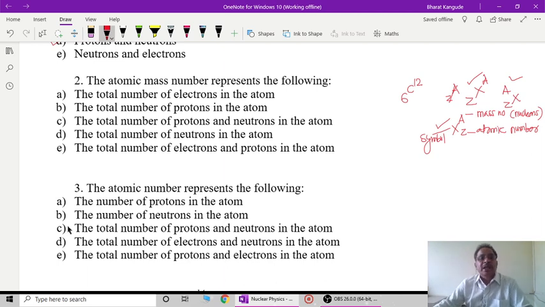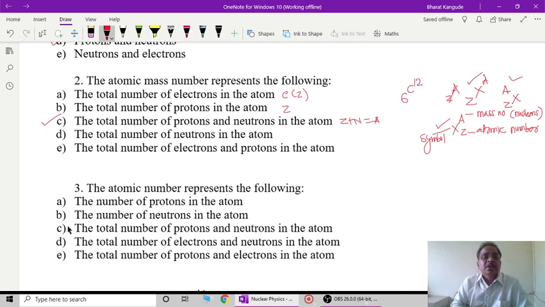The total number of electrons in the atom, not at all possible. The total number of protons in the atom, that is also not, as we have discussed, it is the atomic number. Total number of protons and neutrons in the atom, that must be the correct answer. Option D is the total number of neutrons in the atom, that is also not correct. The number of electrons is exactly Z. Total number of protons is Z. Total number of protons and neutrons is Z plus N, and that is equal to A. That is the correct answer here.